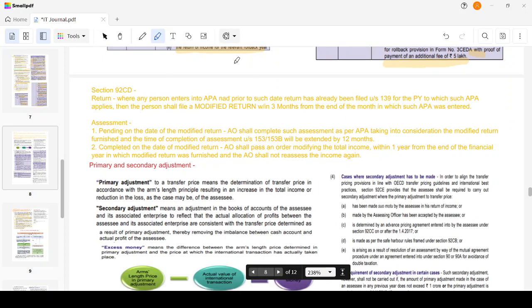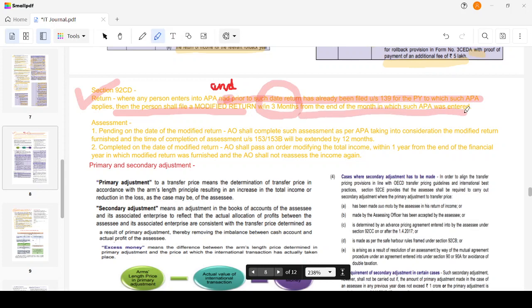Now, section 92CD. Here, what happens is that, let me change the color so it will be highlighted properly. Return: where any person enters into the APA and the due date of return has already passed, and the return has already been filed under section 139(1) for the previous year to which such APA has been applied, then the person shall file a modified return within 3 months from the end of the month in which the APA was entered.